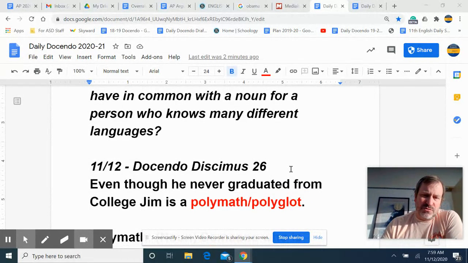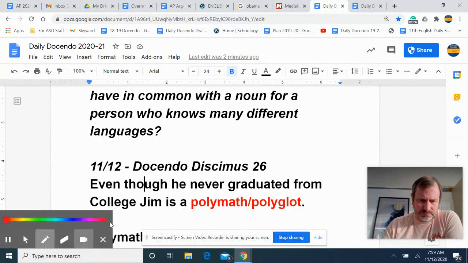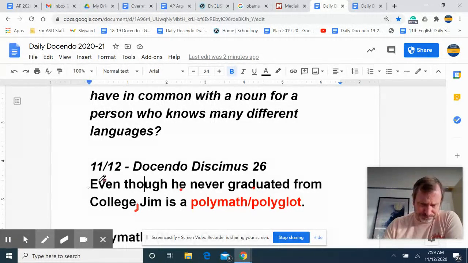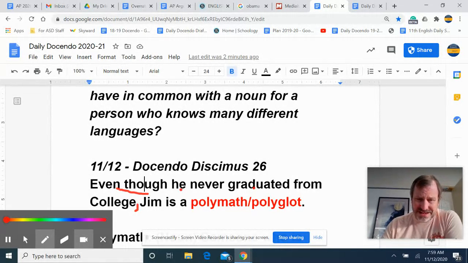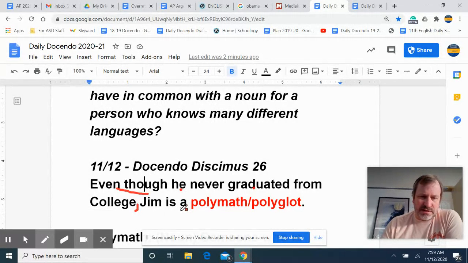All right, let's look at our sentence here. Even though he never graduated from college, Jim is a polymath. And the other word there is polyglot. So this sentence opens up with this word, even though. That's called a subordinating conjunction. Even though he never graduated from college. So that opening part there is a clause, isn't it? It has a subject, has a verb, but it can't stand alone because of the subordinating conjunction. That's all a subordinating conjunction is. It's something that makes a clause dependent on the independent clause, which is here. So Jim is a polymath.